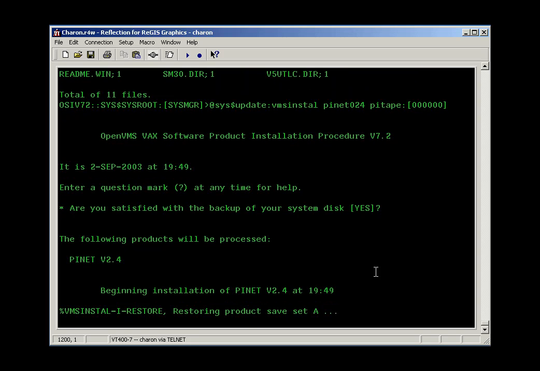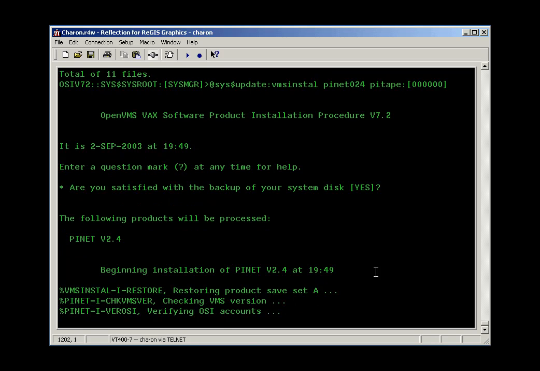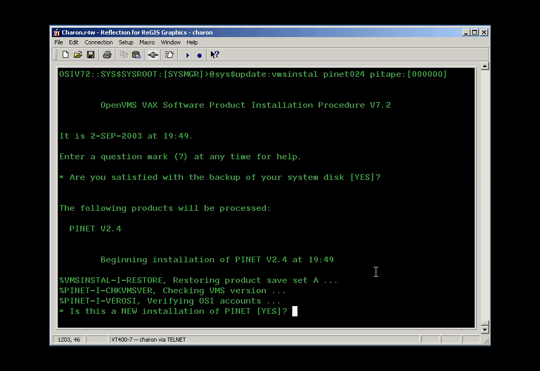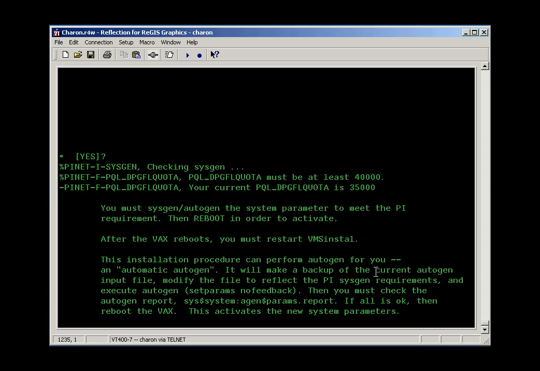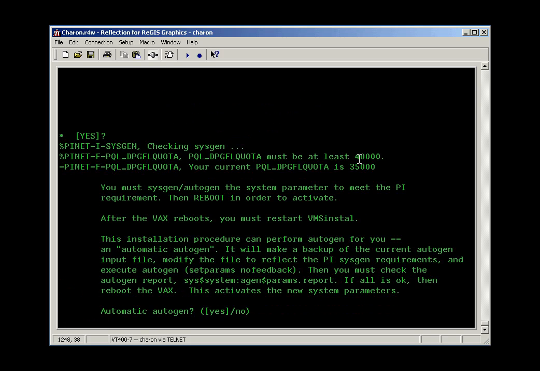Hopefully we'll hang in here until we get to answer all the questions we need to answer. Make for a long part of this lesson, but then we'll continue on to the next step. Seeing some of the same messages we saw before, and we're confirming that yes, this is a new installation of PINet. We're still hoping for success. Looks like the default page file quota isn't big enough yet. This sometimes happens. You change this or you change that, causes some interactions, and that may mean that the system needs more resources when you get done.